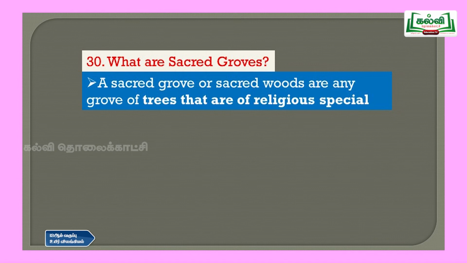And question number 30, what are sacred groves? A sacred grove is any group of trees that are special for religious reasons. For example, if you take the amla tree or the neem tree, we treat them as gods, we protect them and we worship them. So such a group of trees that are grown and worshipped as a god are called sacred groves.